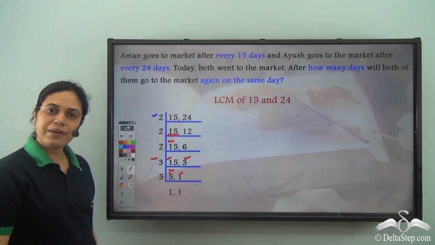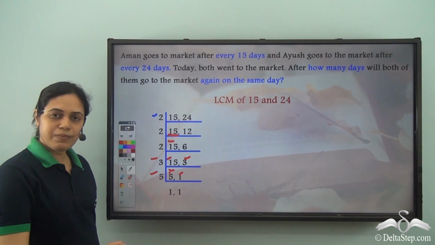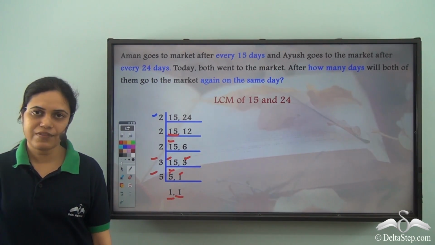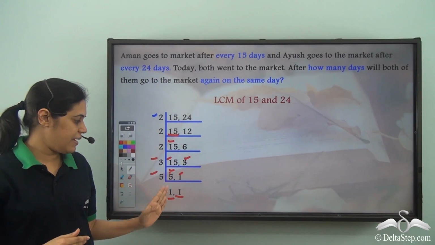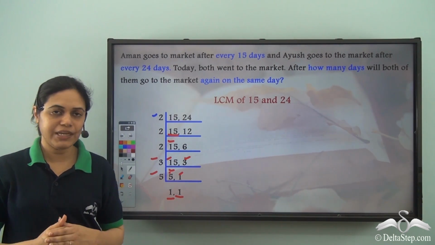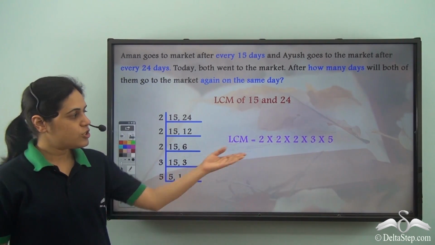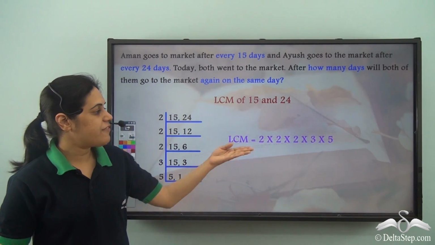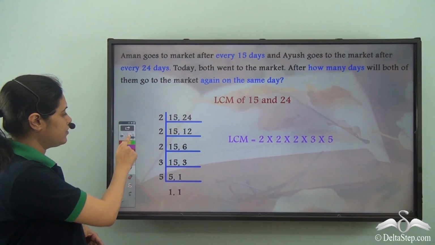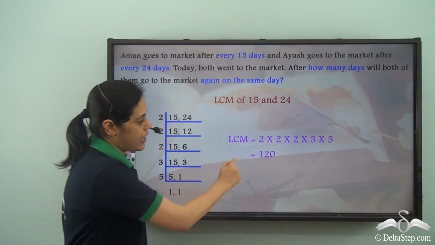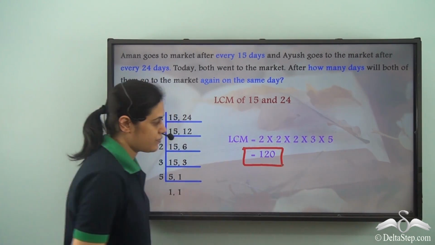And 5 is a prime number. So 5 is divisible by 5 to give the quotient 1. And I have 1 here as well. So my common division method is complete. Now I need to multiply these numbers to get the LCM. If I multiply these, I get 120 as the answer.